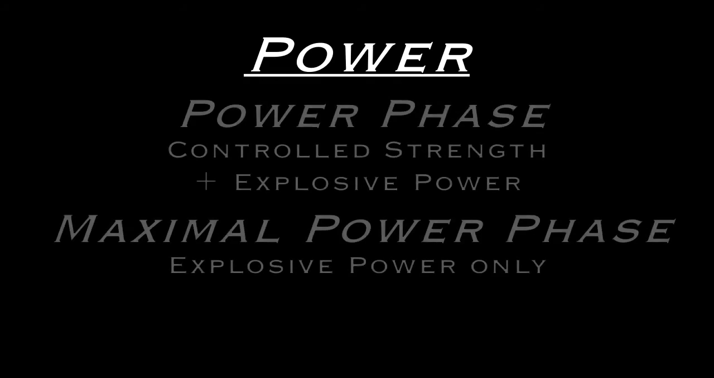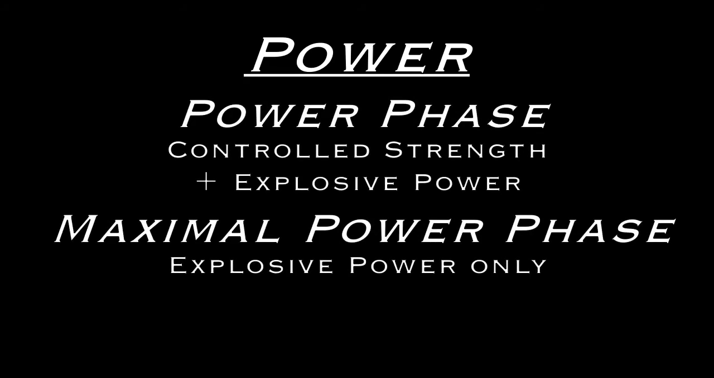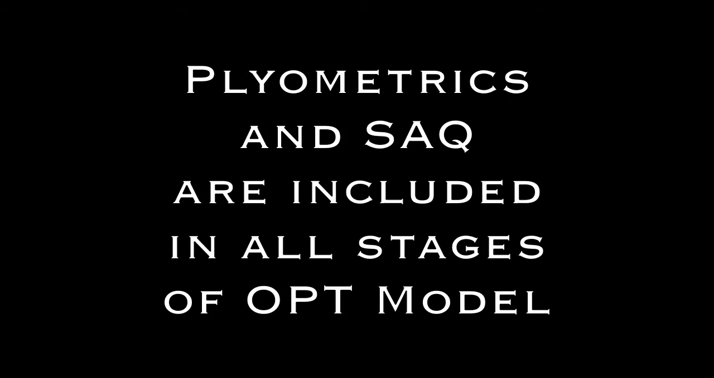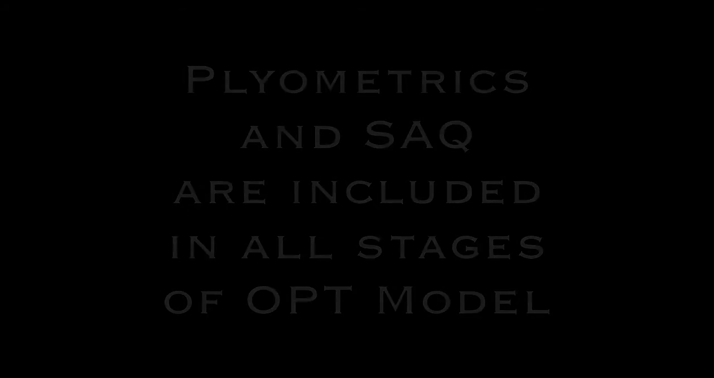The OPT model includes supersets of controlled strength and explosive power exercises in the power phase, and explosive exercises alone in the maximal power phase. Although plyometric exercises and speed, agility, and quickness drills include an element of power, these are utilized throughout the OPT model but progressed according to the goals and guidelines of any given phase.